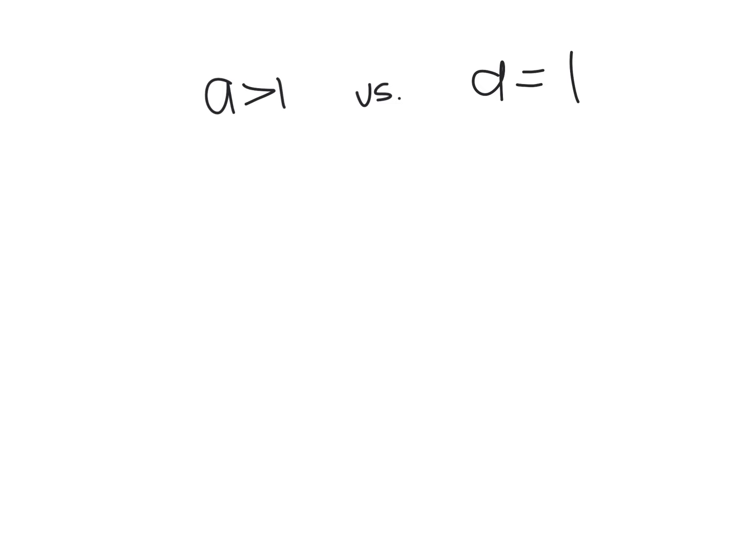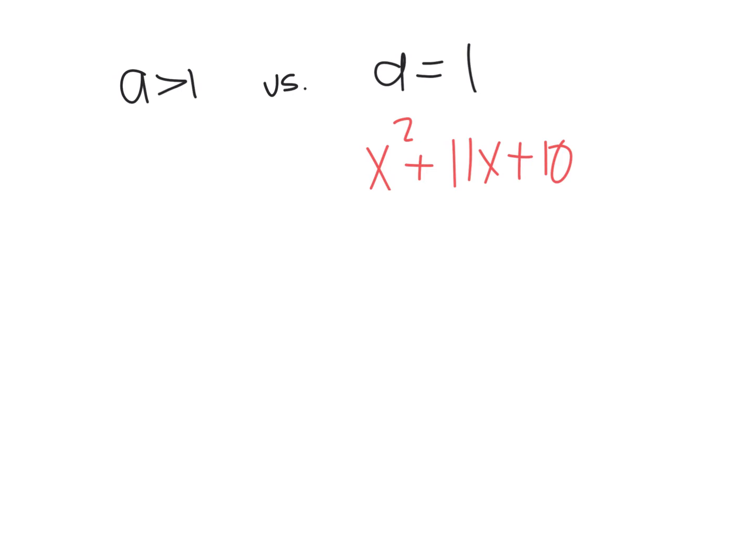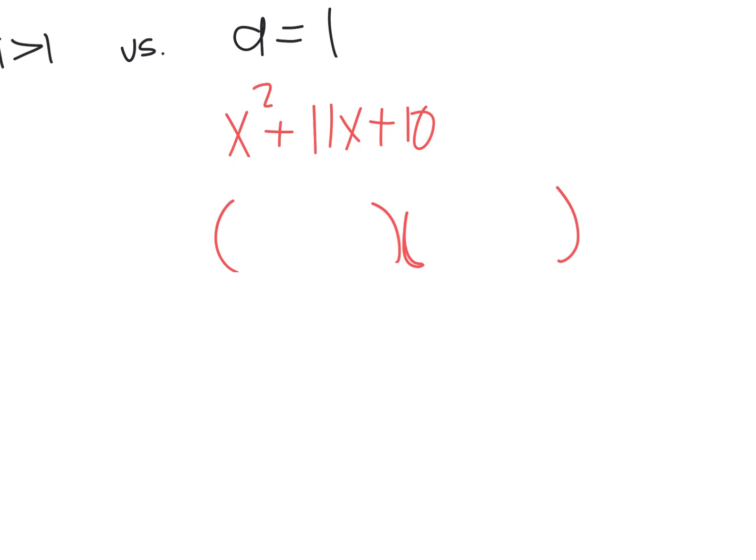So in this video, we're going to be talking about when to use the efficient method versus when not to use it, okay? So let's say a is 1. Let's say we have x squared plus 11x plus 10. When a is 1, we can jump straight to our factors. We can jump straight to factored form, like this. Because for the first two terms, if I were to multiply this together, the only combination is going to be x and x, because a is 1 right here. Okay, so when a is 1, you can jump straight to factored form.